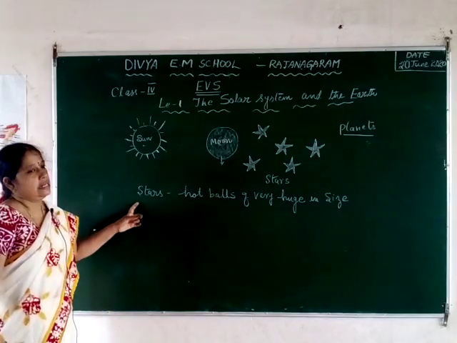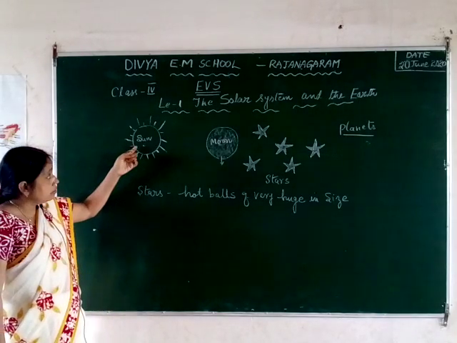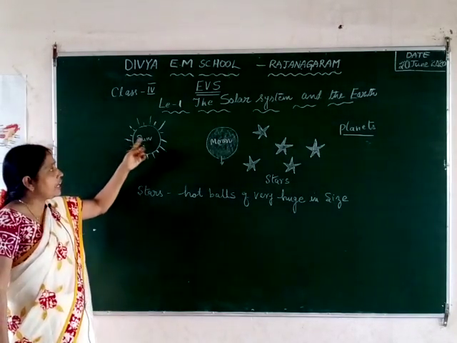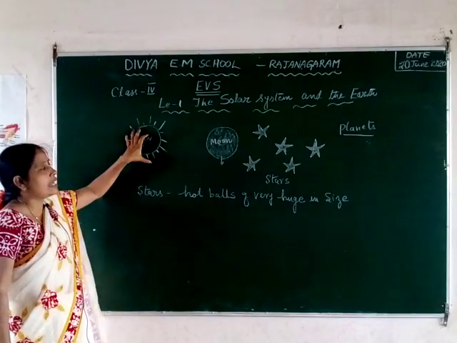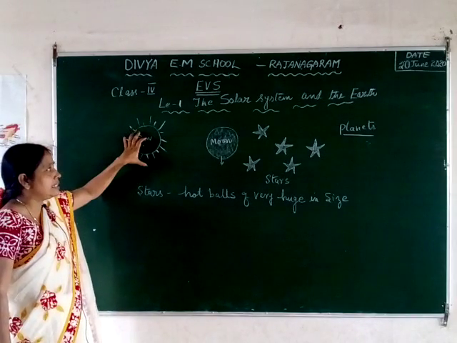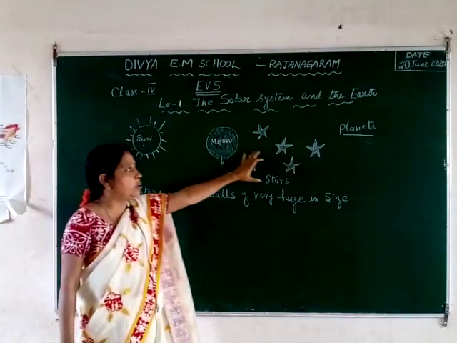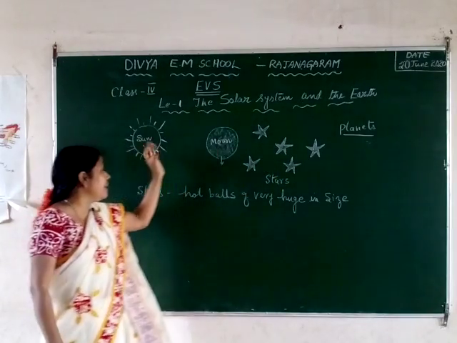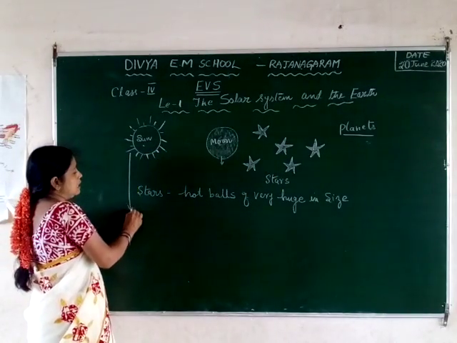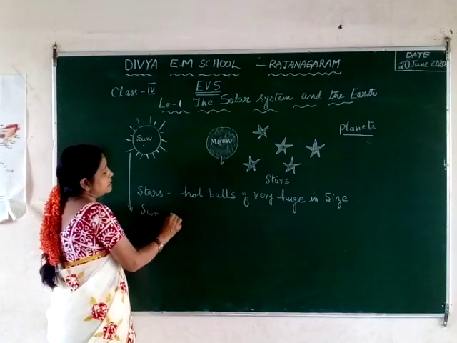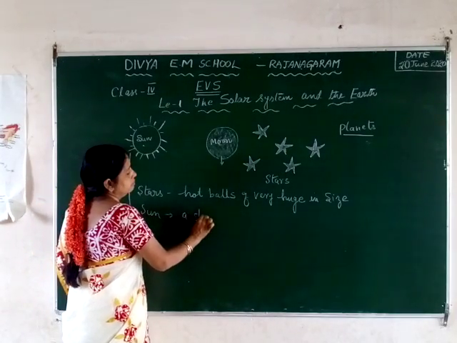These are the stars. And this sun, what we can see, is very large in size. When we see from the earth, the sun is larger in comparison to these stars. This sun is nothing but also a star. Sun is nothing but a star.